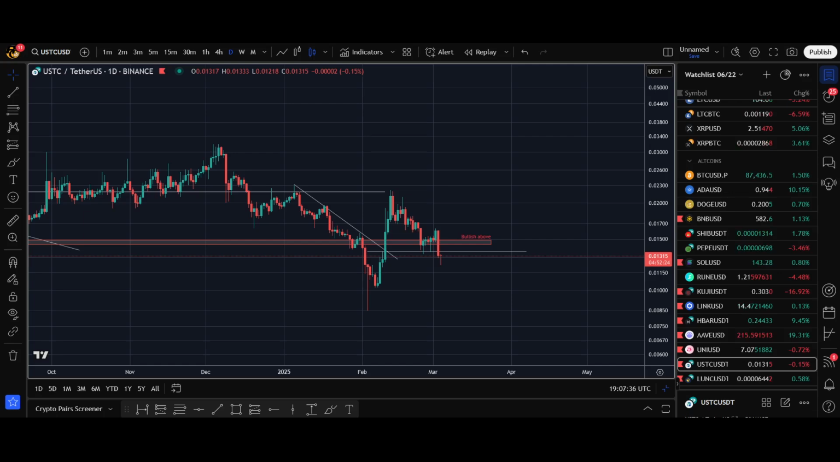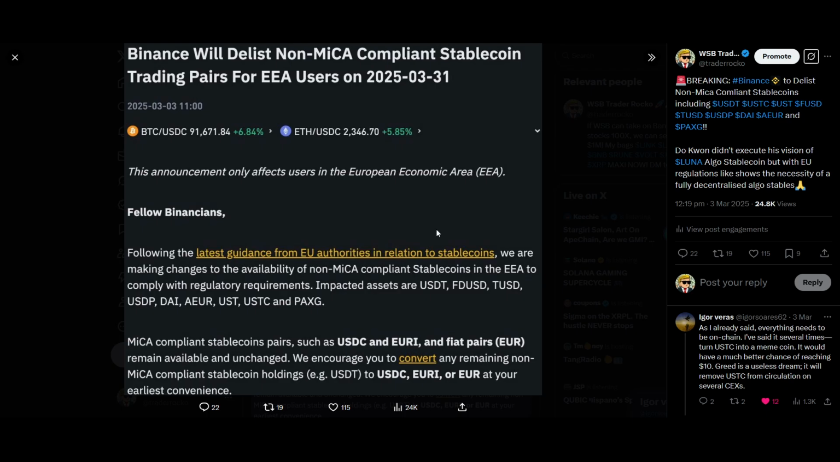Binance is delisting USTC. Is this the end of our USTC REPEG dream?